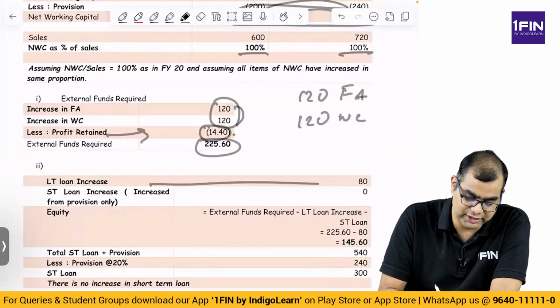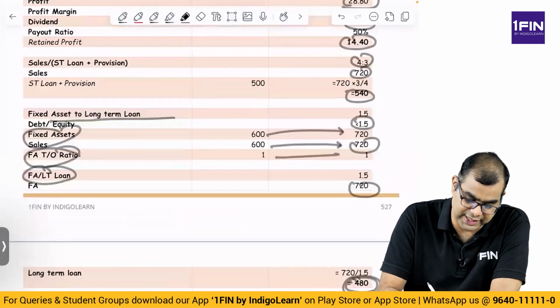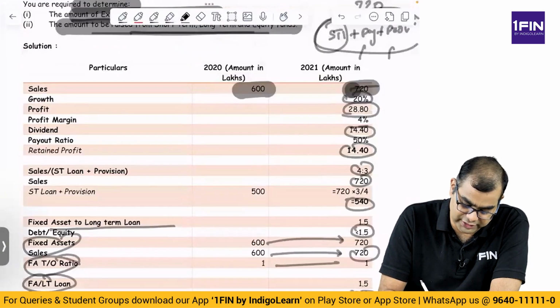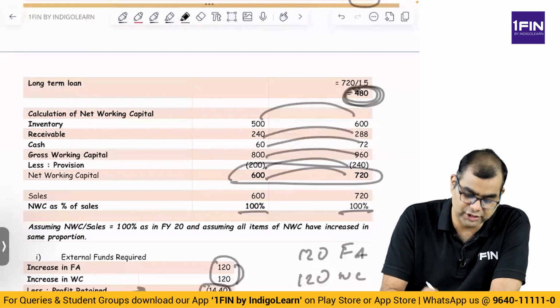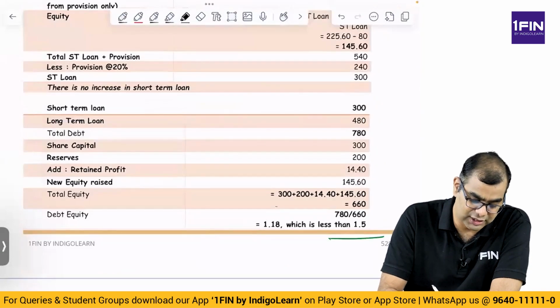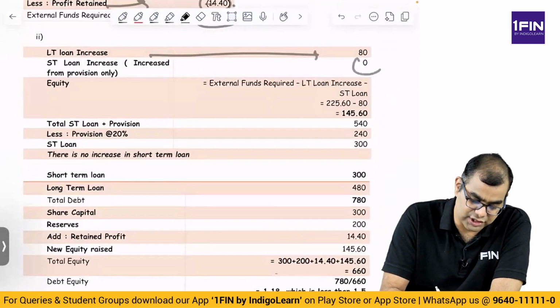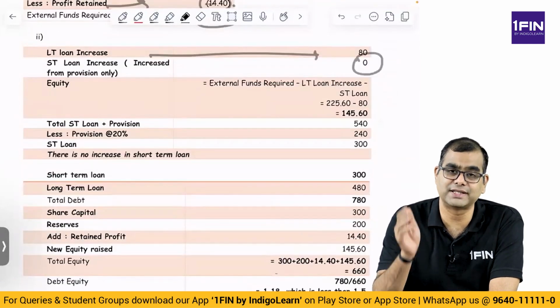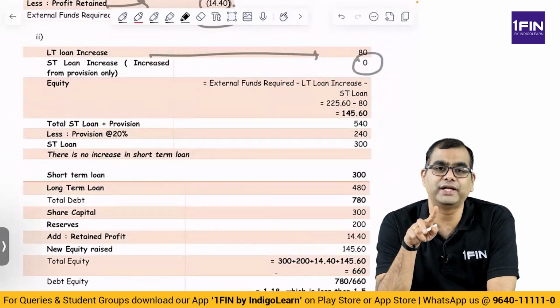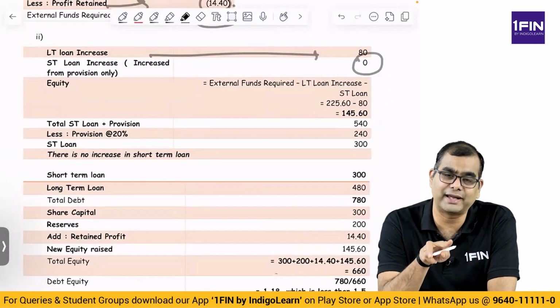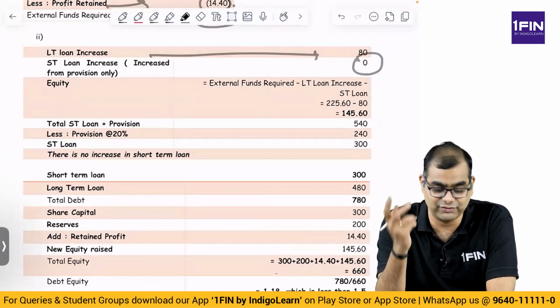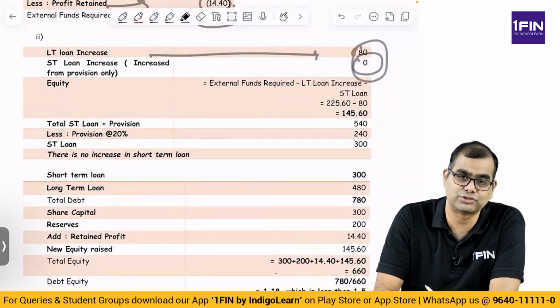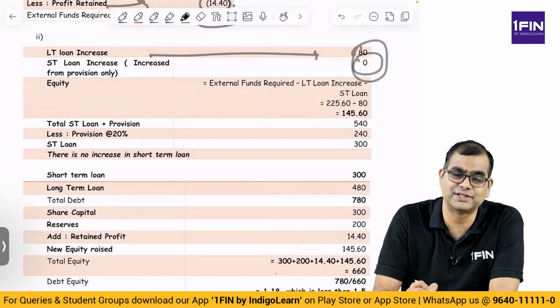So what is the long term loan increase? We have computed here already. It is 80. Where is it? 400 to 480, 80. And short term, I specifically said 0. Why did I say 0? Because the provisions only grew by 20% in line with working capital, because of which short term is a balancing figure, which is 0. So 80 is from loans and the balance is from equity.